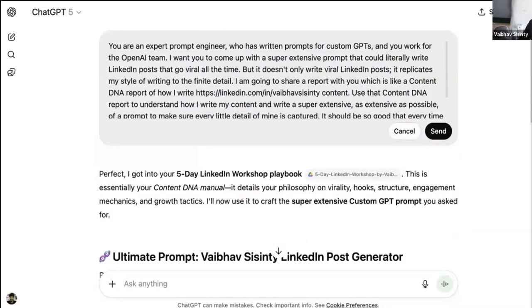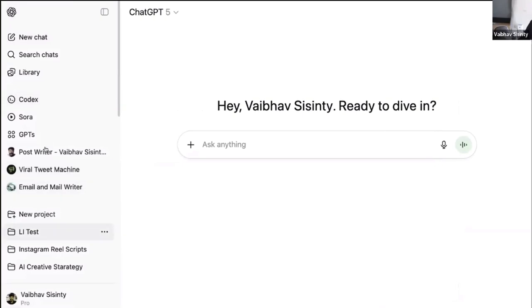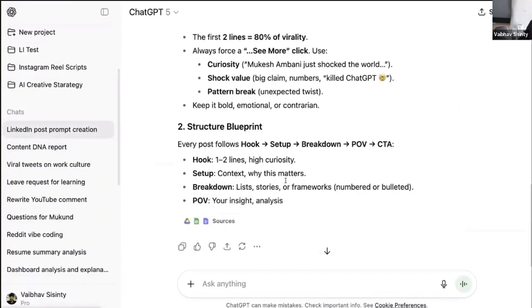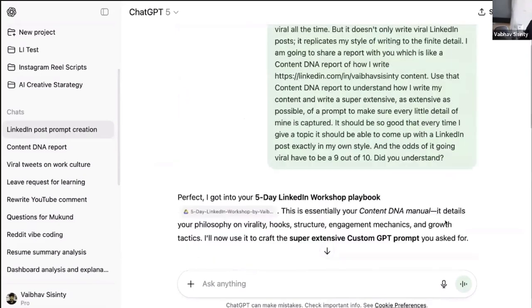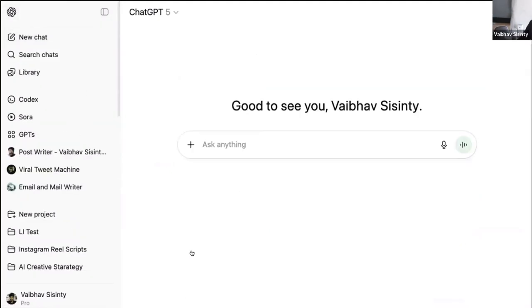So what I'm going to do is go into a new window and paste the prompt. Okay. New chat, paste the prompt.